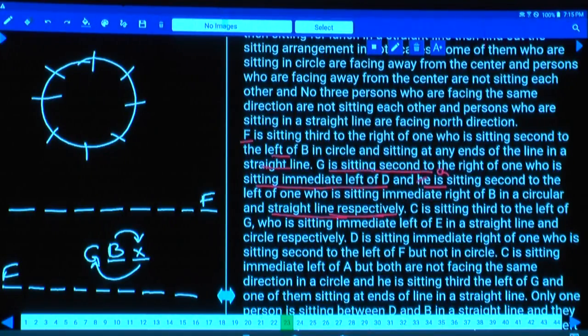And C is third to the left of G. C is sitting third to the left of G, G who is seated to the immediate left of E in a straight line. Yes, in a straight line, whatever this C is, C is third to the left of G, G who is seated to the immediate left of E. G is seated to the immediate left of E in a straight line and circle respectively. Again, a combination of two statements.